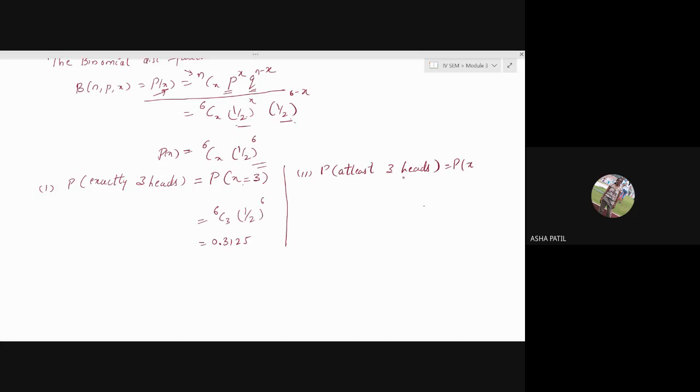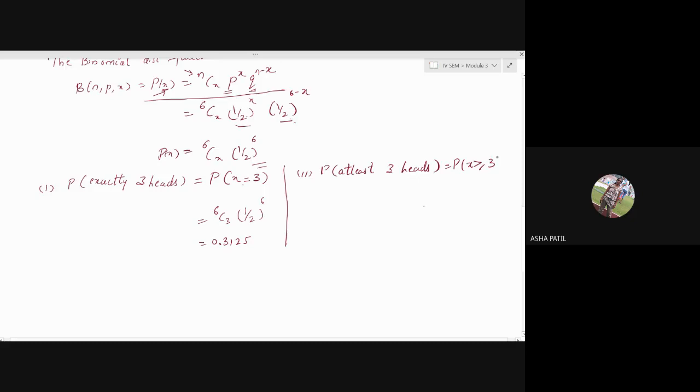Maybe you get more than that. So what you should write? X is greater than or equal to 3. Good. X is at least 3. Minimum you have to get 3.